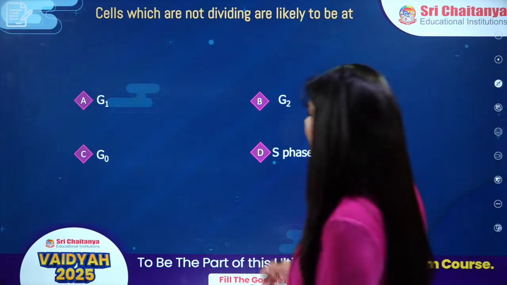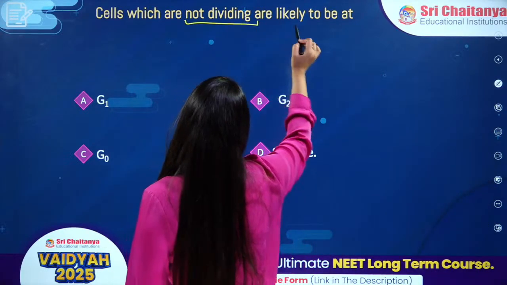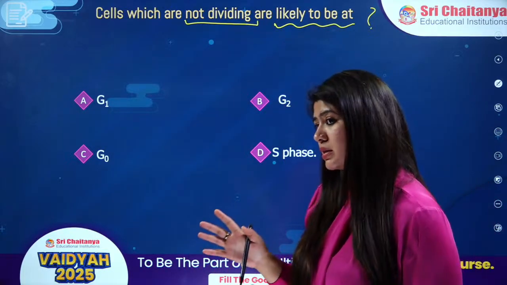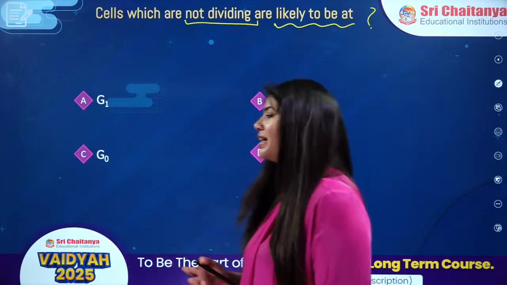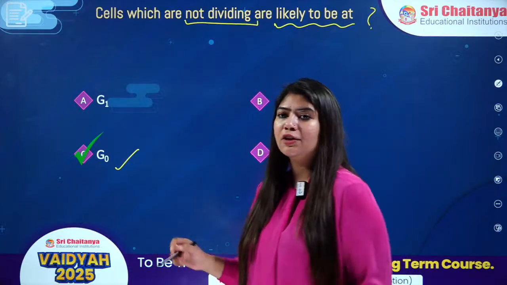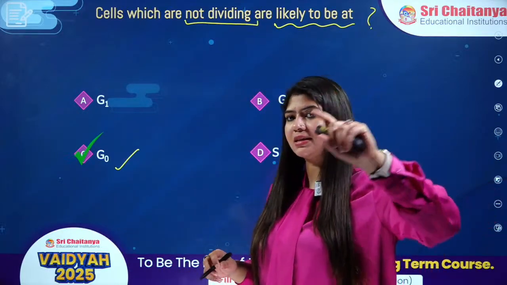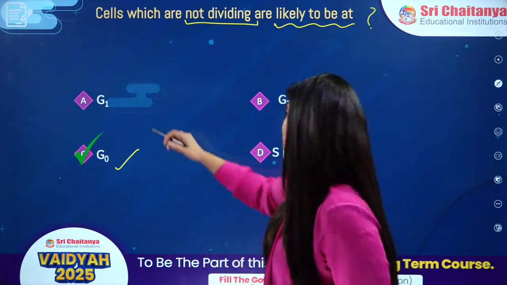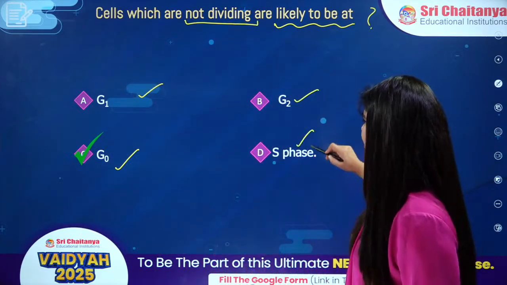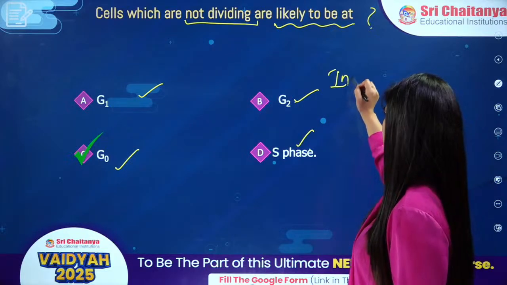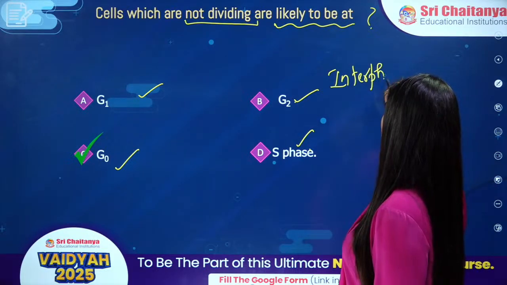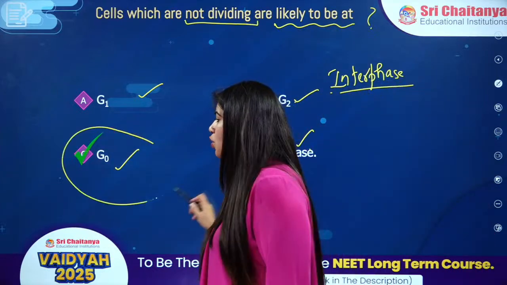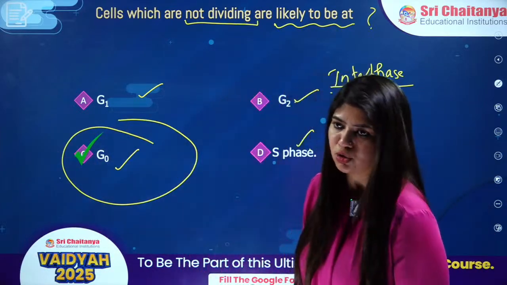Yes, cells which are not dividing are likely to be at the cells which are not in dividing phase. Where are they? Great answers. They are into G0 phase. If my cell is into the dividing phase, in that case, first it will go for interphase, then to the M phase. In interphase, we have G1, S and G2, okay? So these stages are for interphase, which means my cell has entered into the process of division. But if it is not, then it will be into G0 stage, all right? Answer is option number C.